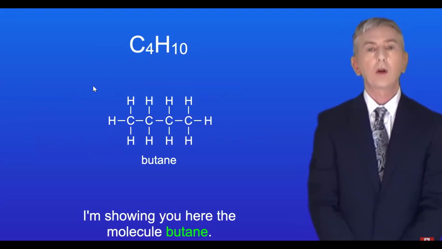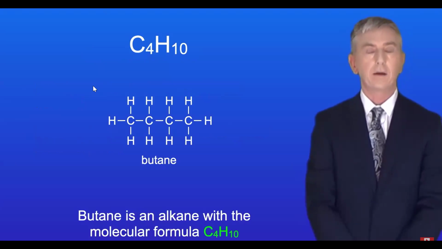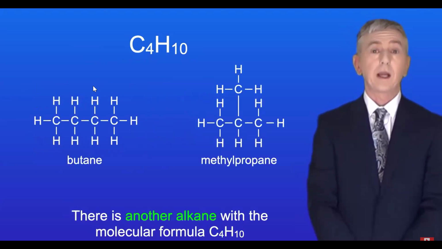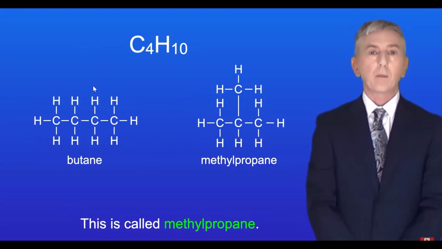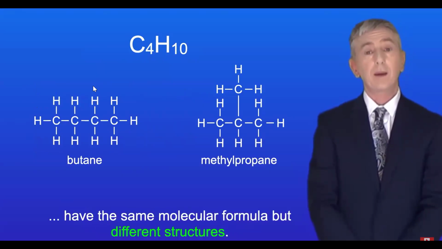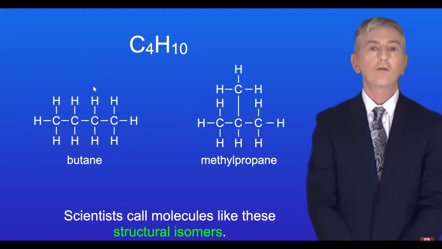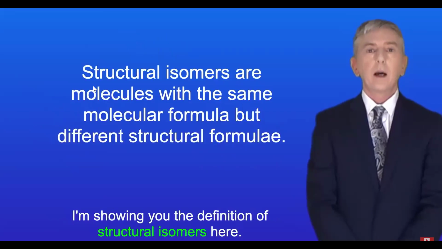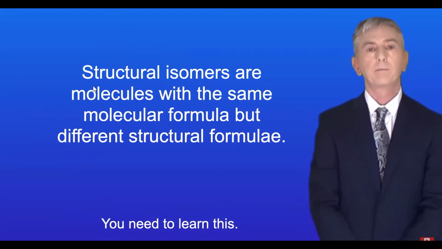Okay, I'm showing you here the molecule butane. Butane is an alkane with the molecular formula C4H10. Now there is another alkane with the molecular formula C4H10, and I'm showing you that here. This is called methyl propane. So as you can see, butane and methyl propane have the same molecular formula but different structures. Scientists call molecules like these structural isomers. I'm showing you the definition of structural isomers here, and you need to learn this. Structural isomers are molecules with the same molecular formula but different structural formulae.